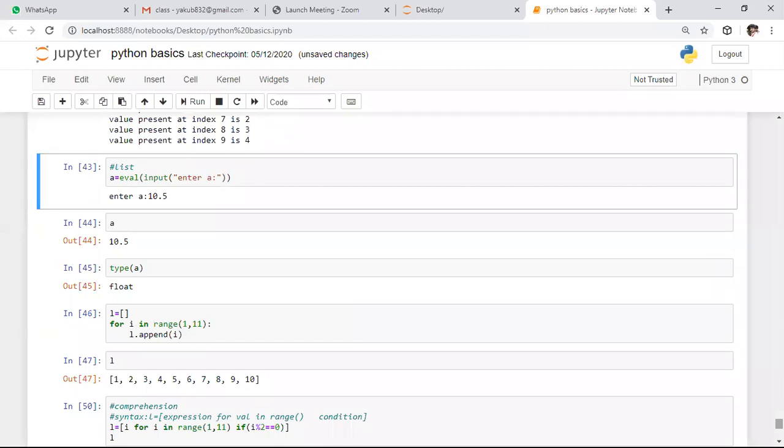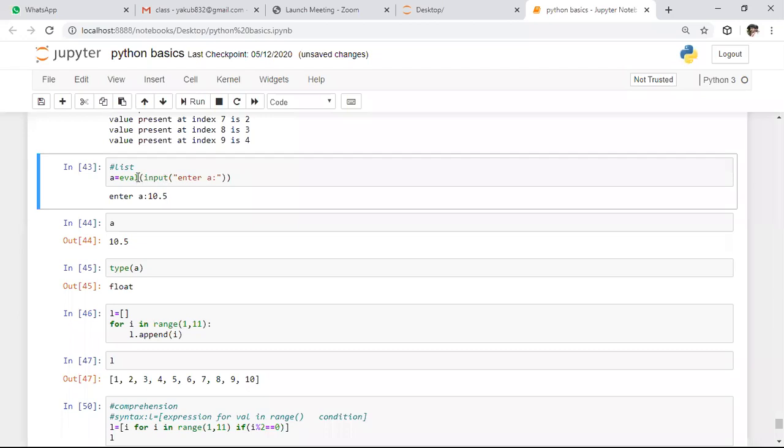Whatever the data type, if you want to create any data type in the runtime, we need to use the input function. After taking input, by default, it will give the output in the form of string. But we need an output in the form of integer or floating point value, or it might be a list data structure or tuple data structure. To get the data type, we need to apply typecasting to this input function.